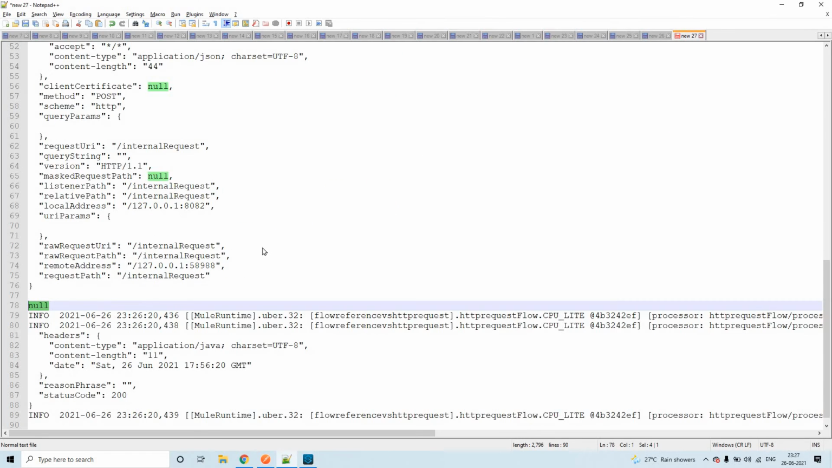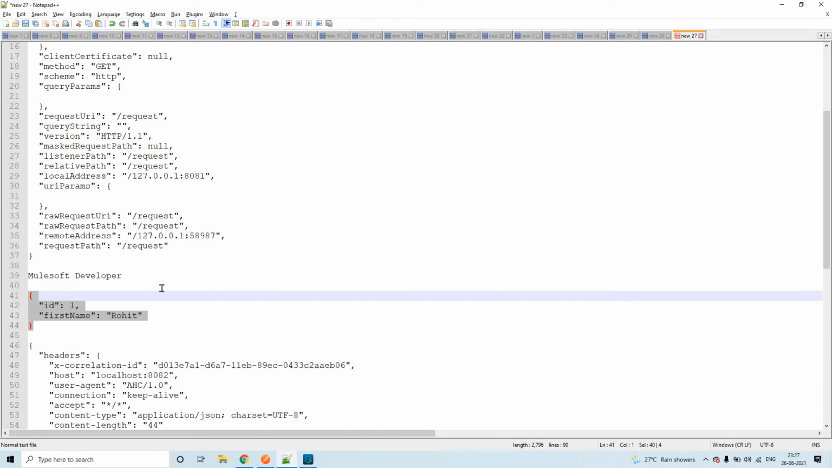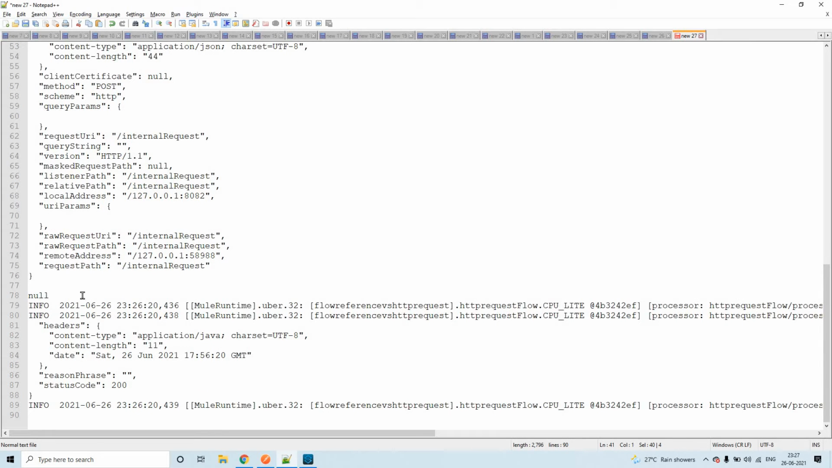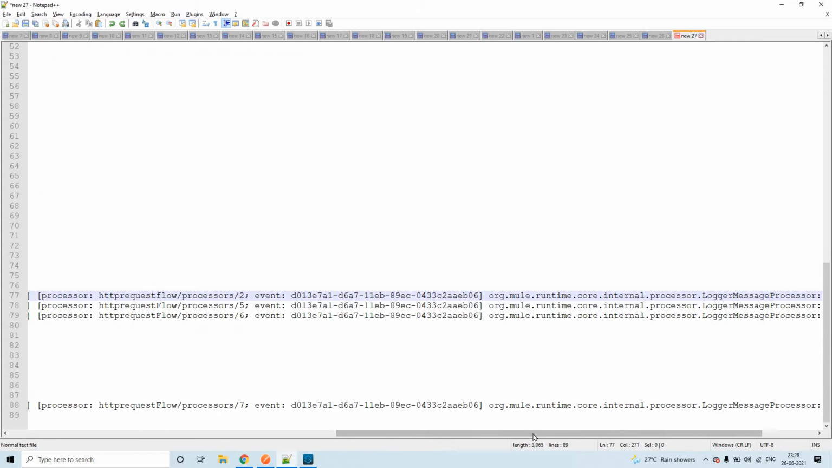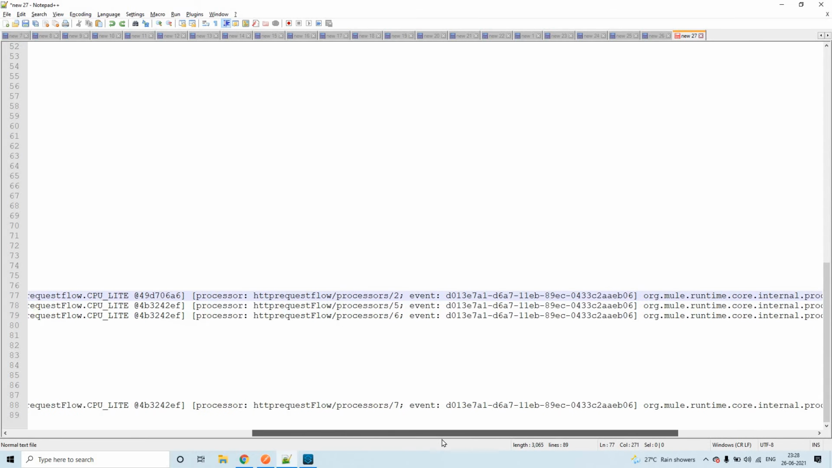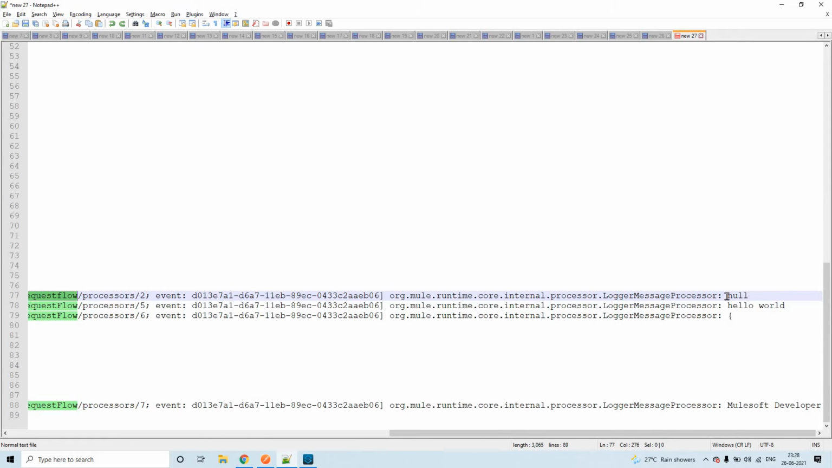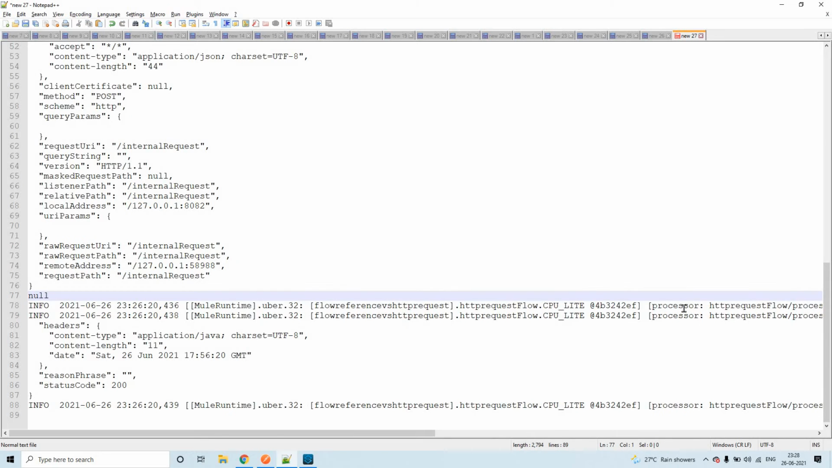We have seen the payload coming through HTTP post, and we could see attributes as well from line number 46 to 76 here, and we could see the variable value as null. So this is the variable value from the HTTP request flow, the second one. The variable value is null.